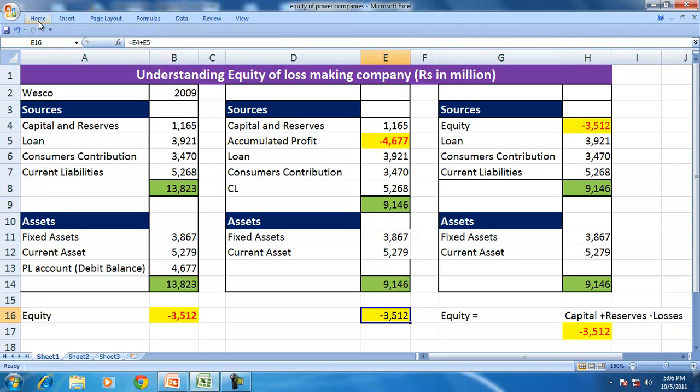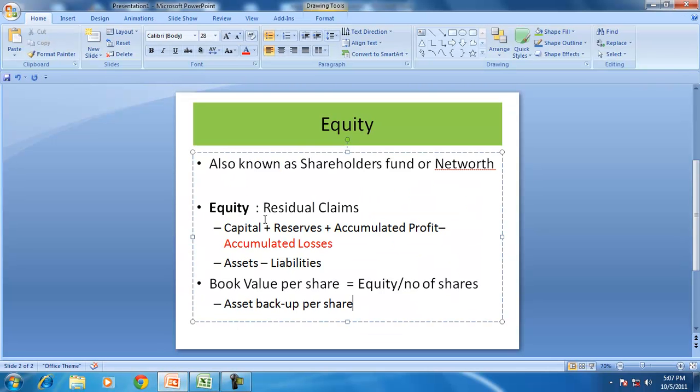In one way, a company with a negative equity can be treated as a sick company. So to go back, the residual claim is called the equity, and equity is capital plus or minus the profits and losses, or equity is assets minus liabilities.